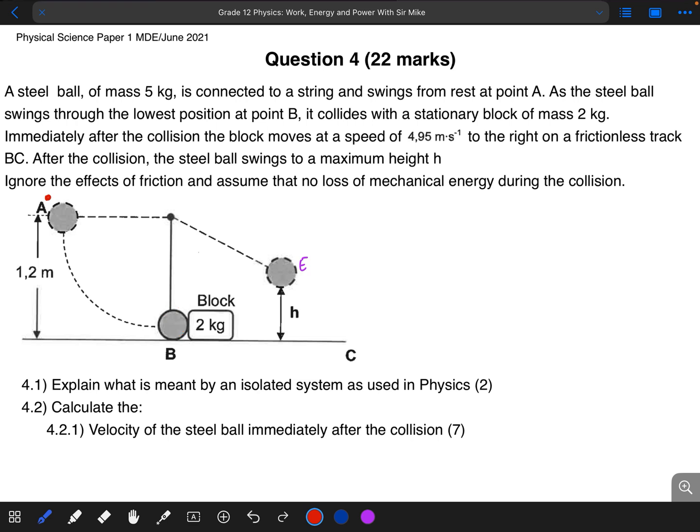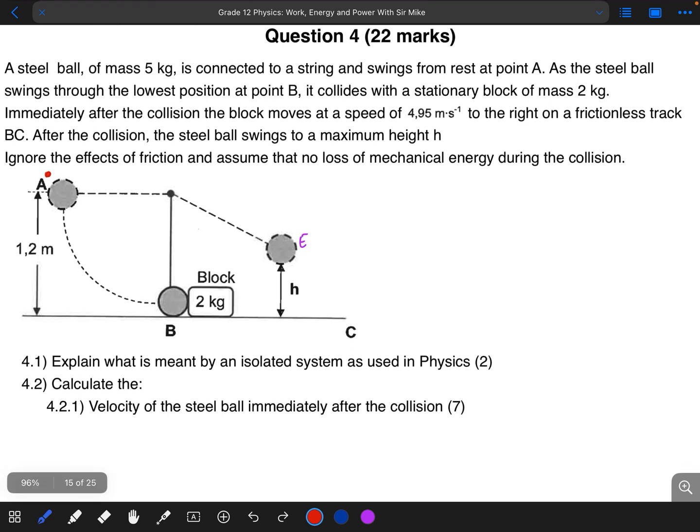So what we are going to do is calculate the speed or velocity of the object before the collision, because if we try to find the final velocity immediately after the collision, we would not be able to. Why? Because we don't know at what speed the object was traveling immediately before the collision.